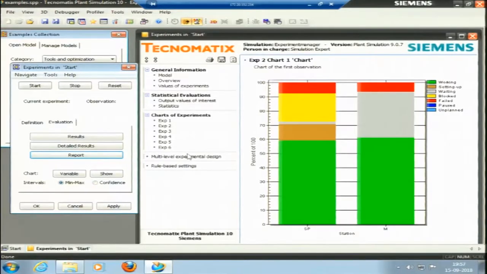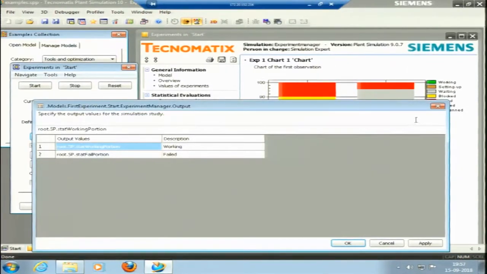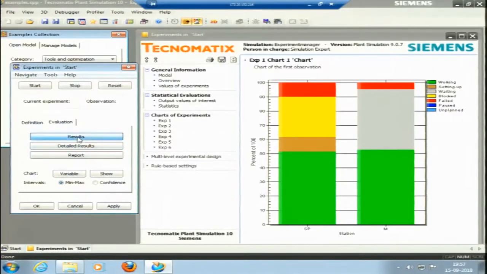So in experiments, what has it taken? It has taken different random numbers. In experiment number 1, different random numbers are taken. Experiment number 2, different numbers are taken. What is experiment number 1? It was given here, the inputs that we gave, output values are here in this results.